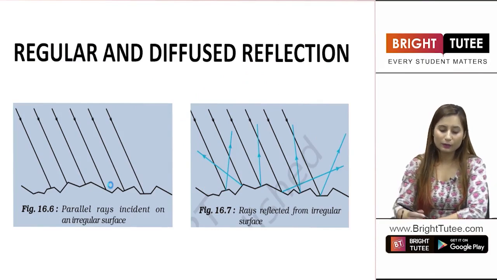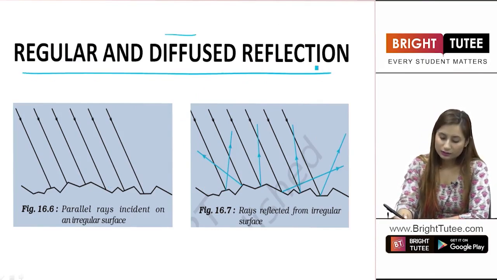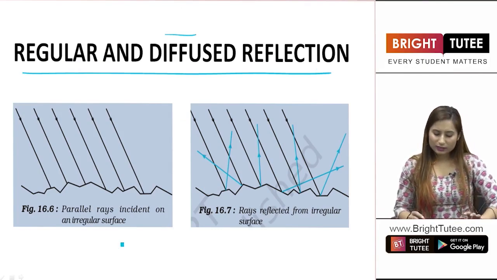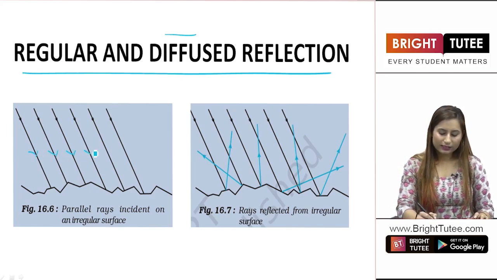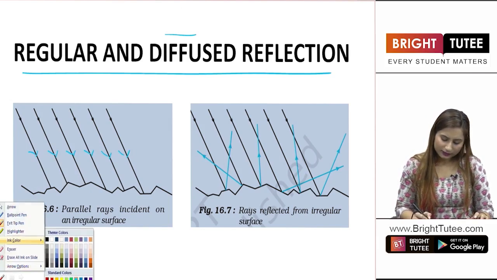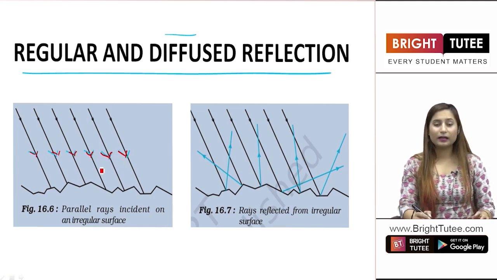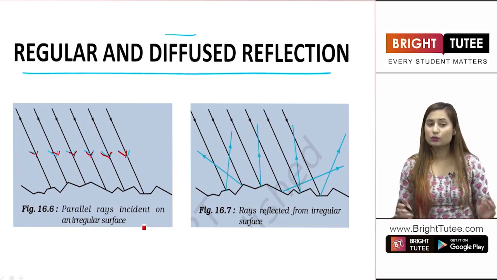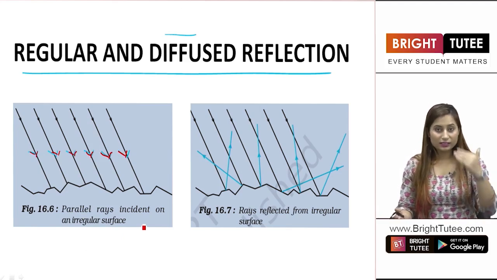This is the third topic of your chapter, that is regular and diffused reflection. Now there is a picture in front of you. As you can see, there are some parallel rays falling. These are the parallel rays falling onto the surface. Parallel means that they are never going to intersect. They are always parallel. There is no point at which they will be intersecting. The angle between them is 0 degrees.